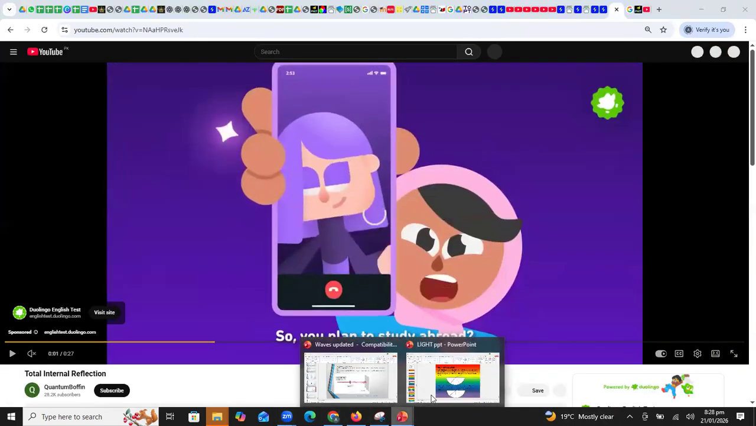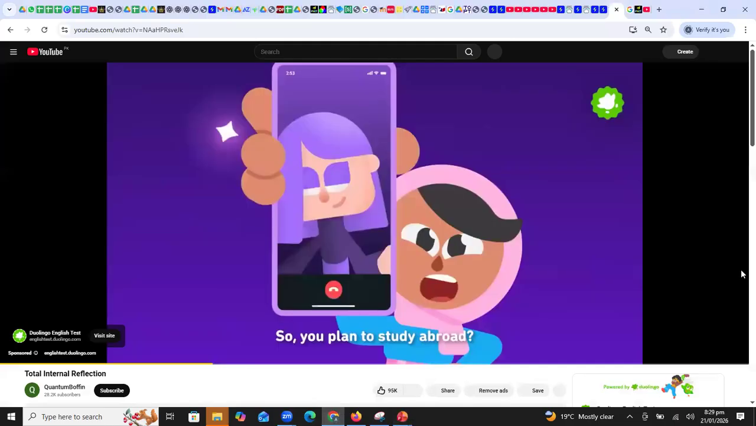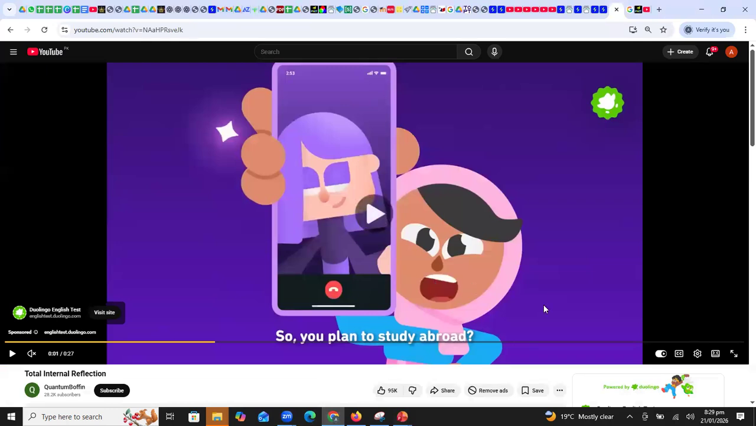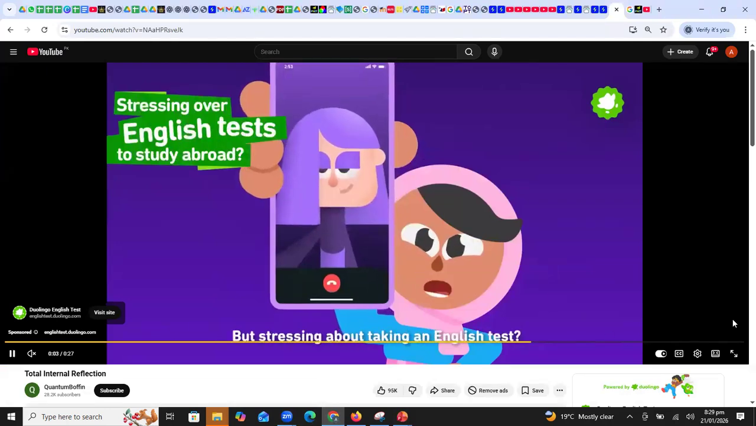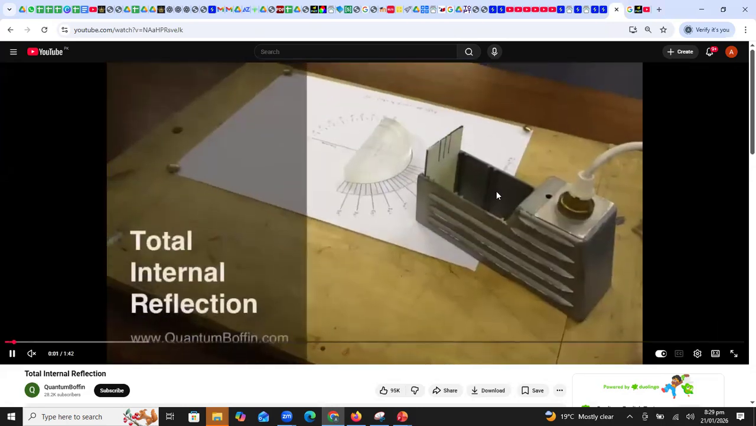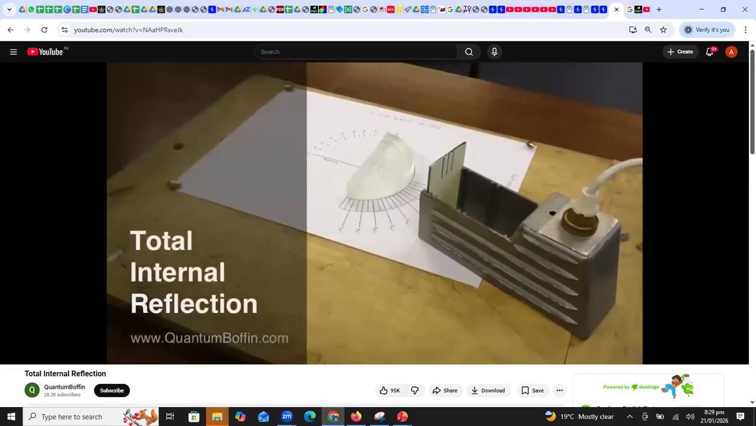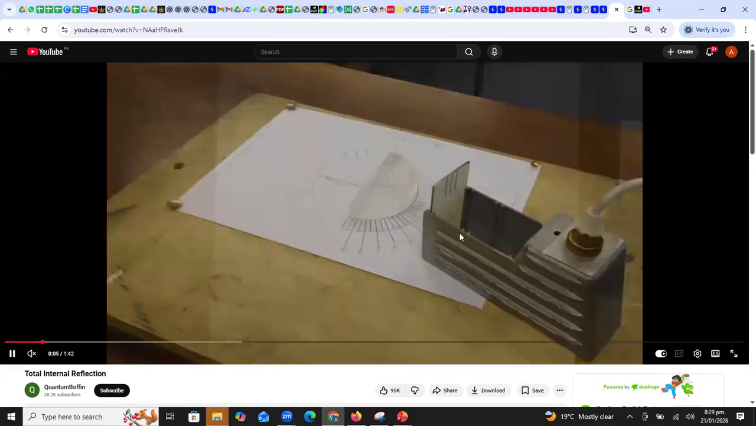This phenomenon will explain total internal reflection, students, in this video, and we will analyze the critical angle as well. Okay, so now you can see what apparatus we are required to perform this experiment. This is a ray box.